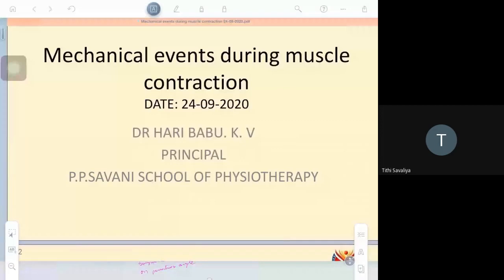So the topic today we are going to discuss is mechanical events during muscle contraction. You might have already studied this in basic physiology, but I would like to emphasize a few additional points.